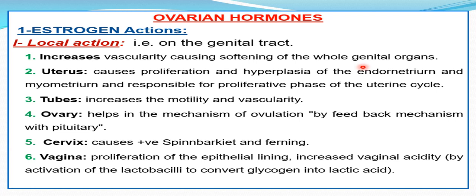genital tract. On the uterus, it is responsible for the first half of the menstrual cycle by causing proliferation and hyperplasia of the endometrium. On the tubes, it causes increased motility and vascularity. In the ovary, it helps in the mechanism of ovulation by negative feedback with FSH and positive feedback with LH. On the cervix, it causes positive sperm penetration and ferning. On the vagina, it causes proliferation of the epithelial lining, increasing vaginal acidity by stimulating lactobacilli to convert glycogen into lactic acid.